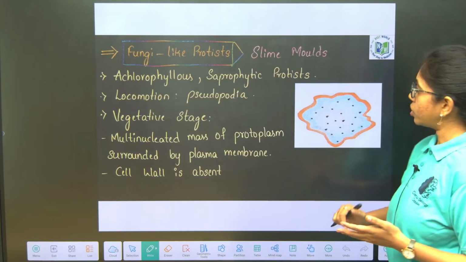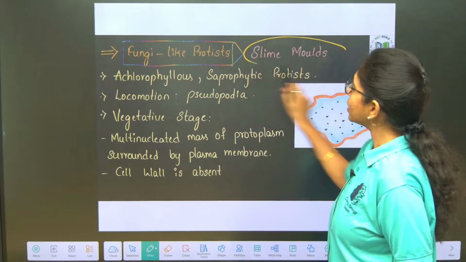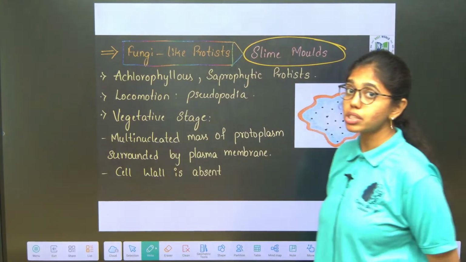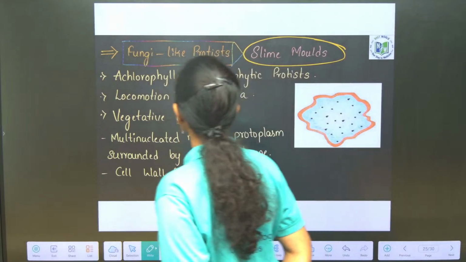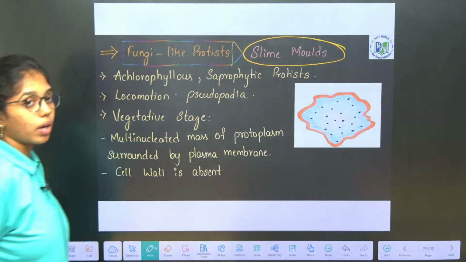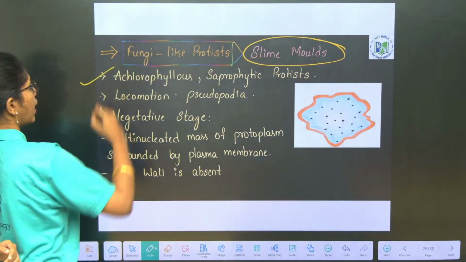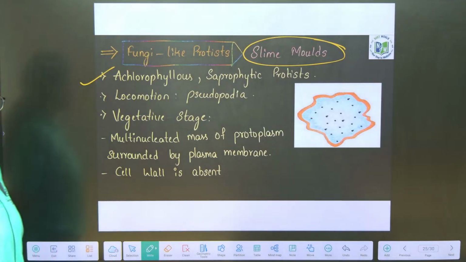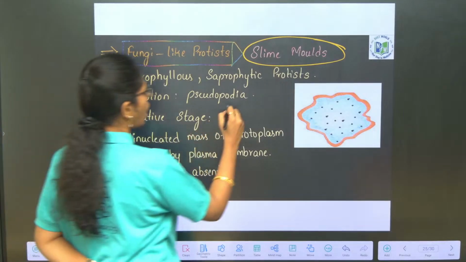And now fungi like protists. Fungi like protists include what? Slime molds. Slime molds are achlorophyllous saprophytic protists. Okay, slime molds are achlorophyllous saprophytic protists. The locomotion is through false feet called as pseudopodia.